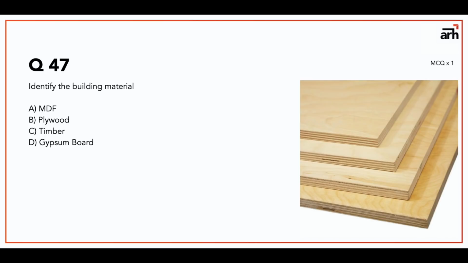Plywood is basically layers of plies of wood. MDF is a fiber board, that is medium density fiber board. Timber is chopped and cut and a little processed wood, and gypsum board is again your gypsum board that is used in partition walls and stuff.